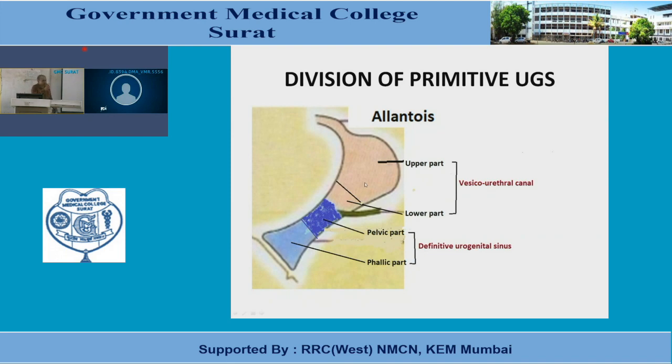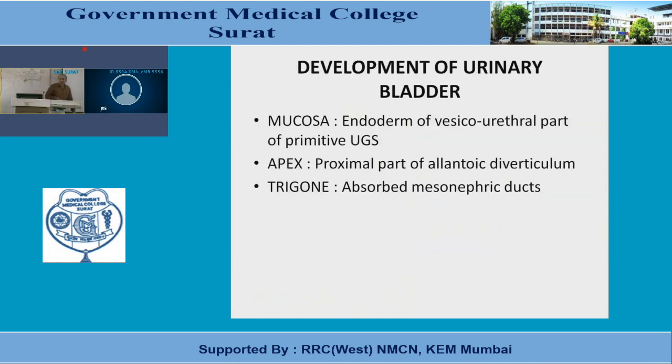Now let's go for the small topic of the development of the urinary bladder. It will be clear once you have understood how the primitive urogenital sinus derives from the endodermal cloaca, which are its subdivisions, and the connection of the sinus with the allantoic canal. Now it will be very easy for you to understand the development of the urinary bladder, which I have described here.